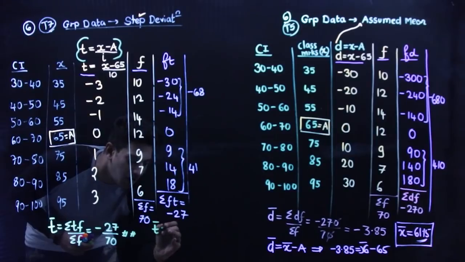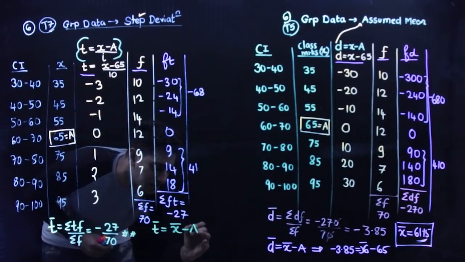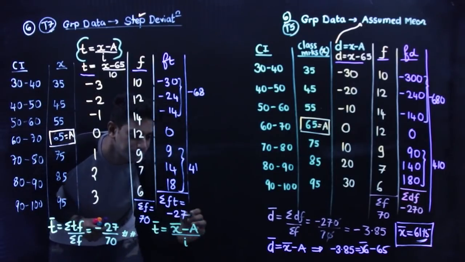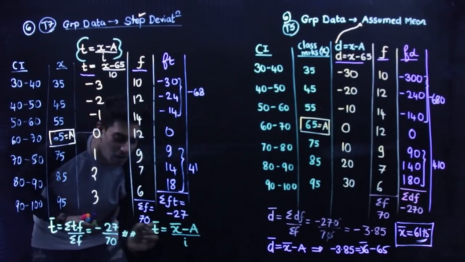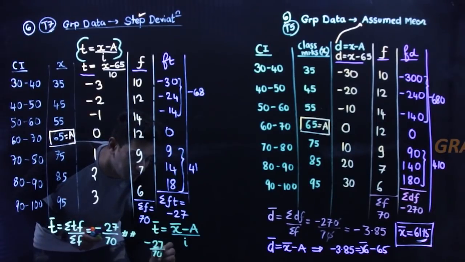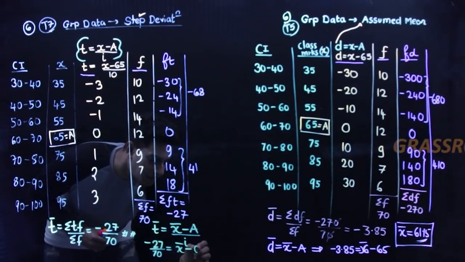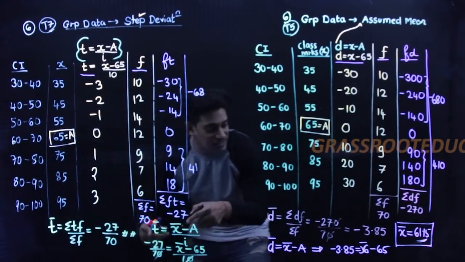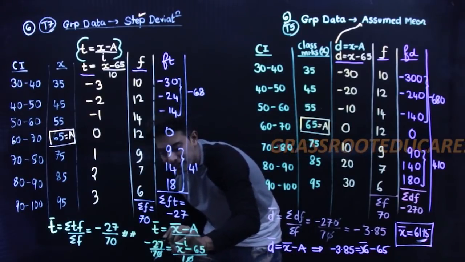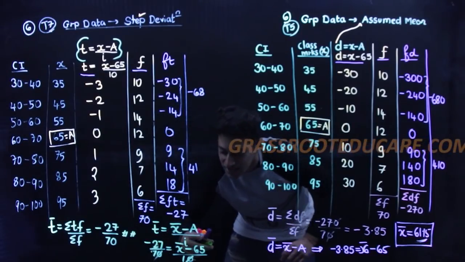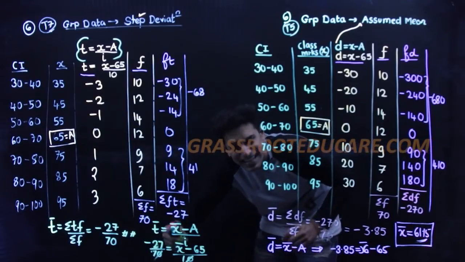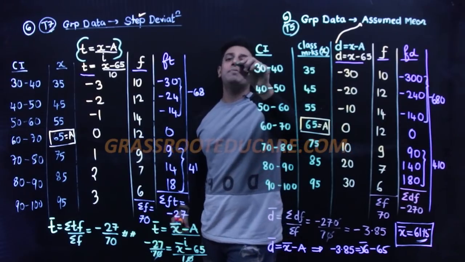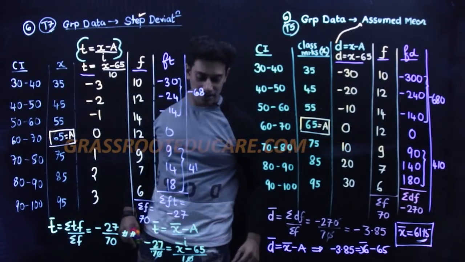T bar is equal to X bar minus A upon I. Correct? So I got T bar as minus 27 upon 70. X bar minus 65 upon 10. You cut this, I guess this is exactly this. If you cut it, you get minus 3.85 plus 65. You divide: 27 upon 7 is 3.85 with a negative sign.